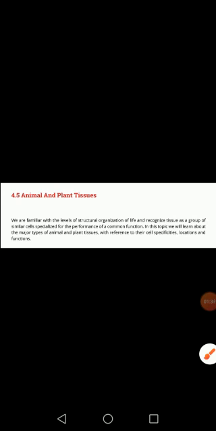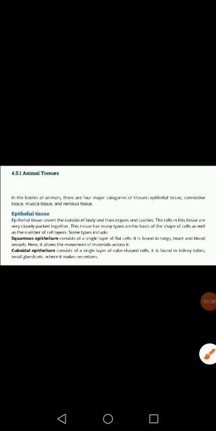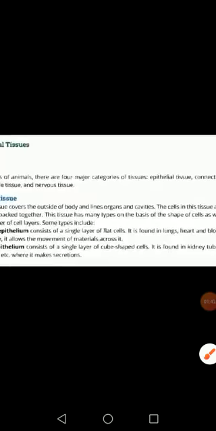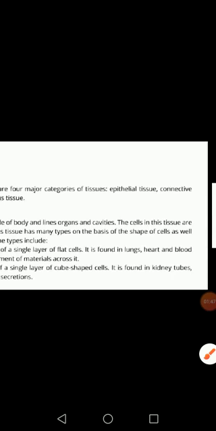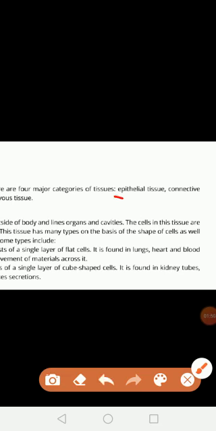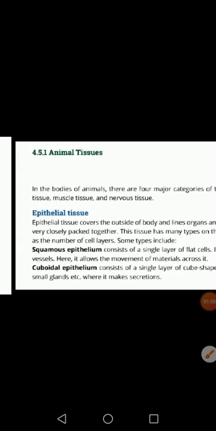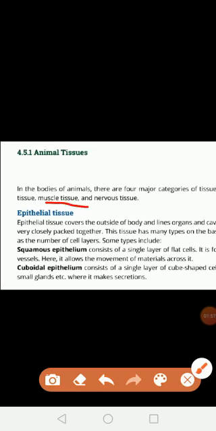First of all, today we will discuss animal tissues. Basically there are 4 groups of animal tissues. We classified animal tissues into 4 types: epithelial tissues, connective tissues, muscle tissues, and nervous tissues. Today we will start the first type of animal tissues, which is epithelial tissues.